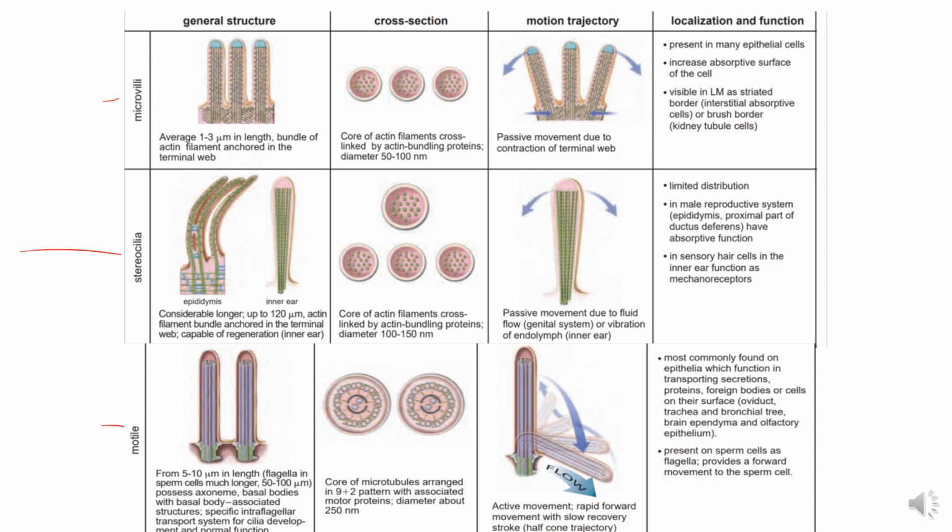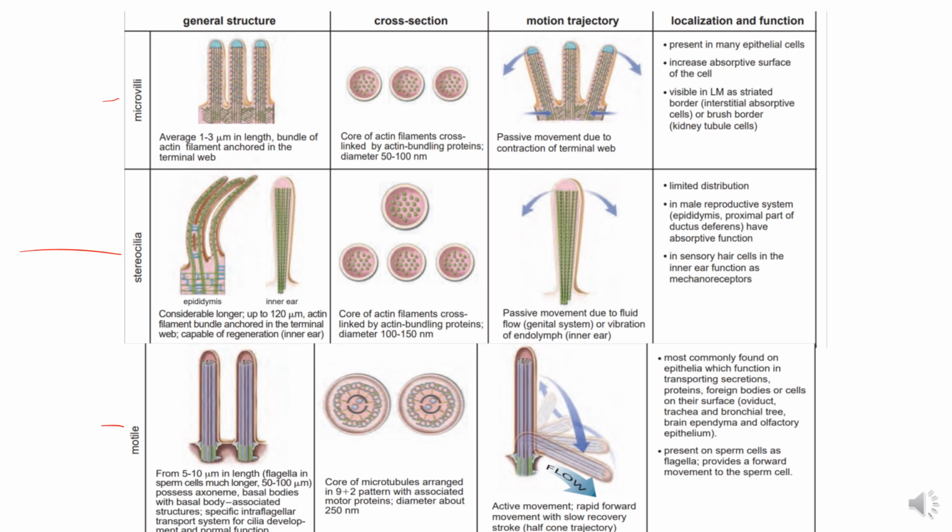General structure of the microvilli: 1 to 3 micrometer in length, a bundle of actin filaments anchored in the terminal web. The terminal web is this part of the cytoskeleton, and actin filaments are present in the interior of the microvilli. On cross section, a core of actin filaments cross-linked by actin binding proteins is present, and their diameter is 50 to 100 nanometer.